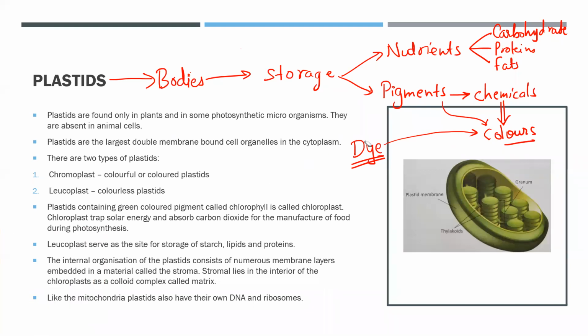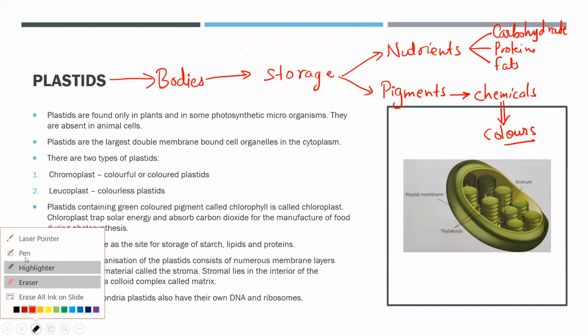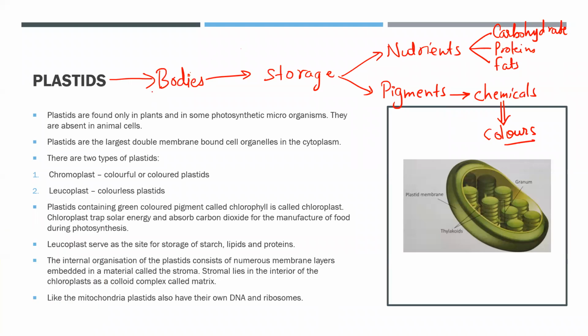So let's move on to the next and very important portion, that is the plastid. From the starting, let's see. Plastids are found only in the plants. They are found only in the plants. That means they are absent in the animal cells, right? Plus, they are also found in some of the photosynthetic microorganisms. What we are trying to say here is that they are found in some of the prokaryotes also.